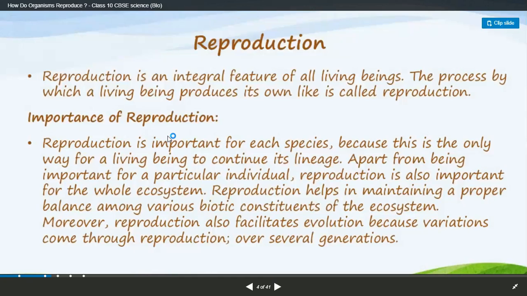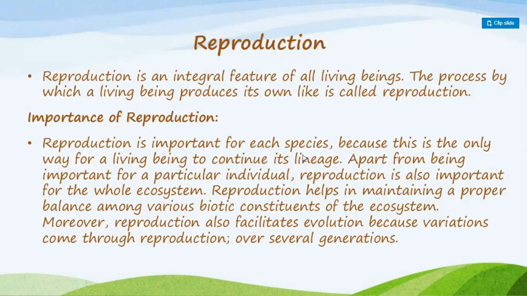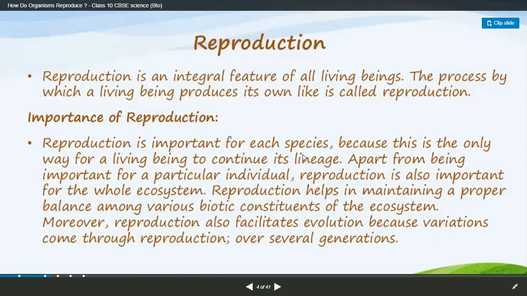What is the importance of reproduction? Why is it so important? Reproduction is important for each and every species, whether it is a flower, human beings, cats or a lion.